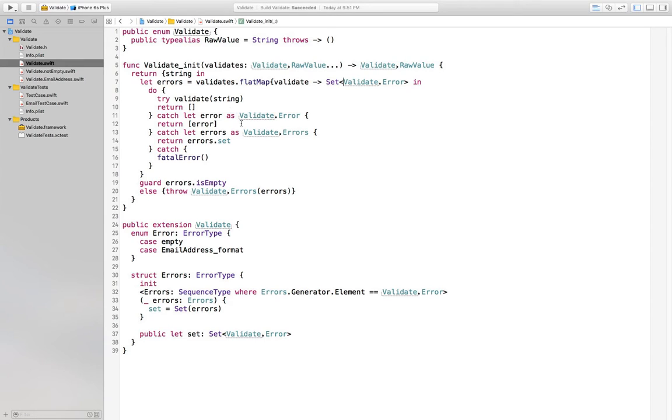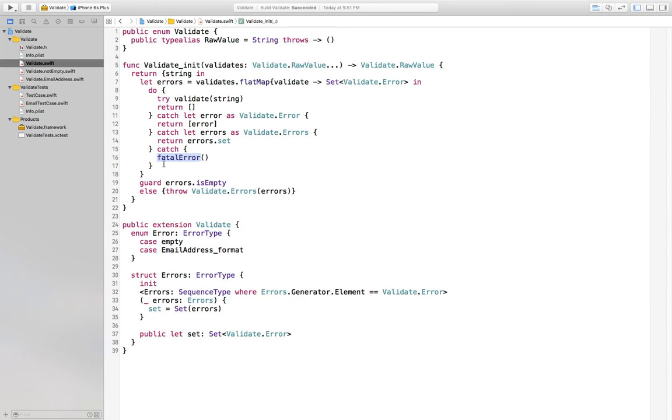If we get one error back, then we'll make a set out of that error, return that. If we get multiple errors, as we defined here, then we'll get the set from that errors. And this is what I was saying. I don't like the syntax of it. I'd like to just return errors, but this is as good as I can get it. And then finally, because I can't say what type of error might be thrown, up here in the raw value definition, this is not considered to be exhaustive unless I put in a final catch, and so it will never happen. If it did, we would fatal error.